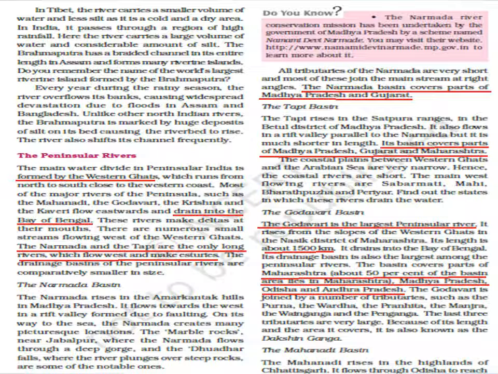Now, there are two rivers, the Narmada and the Tapi. These are the only two rivers which flow west and make estuaries.